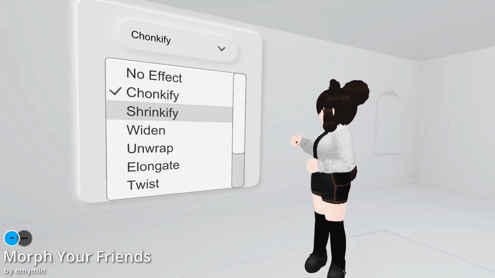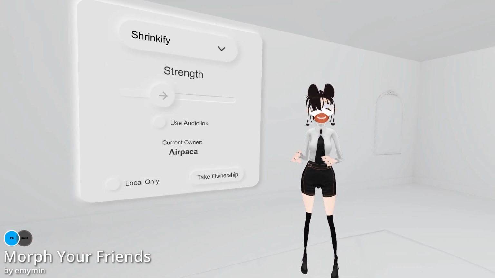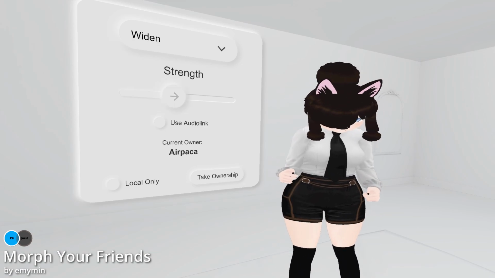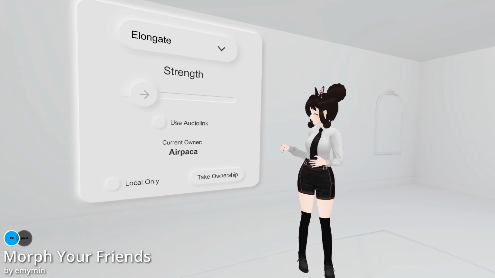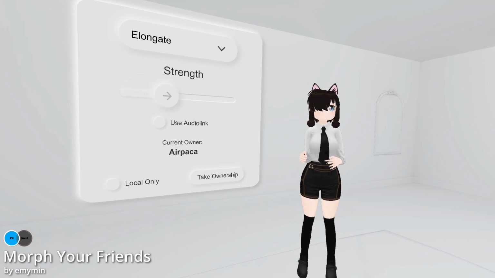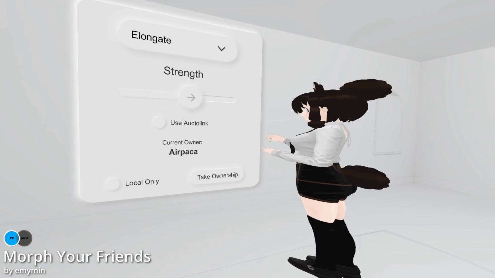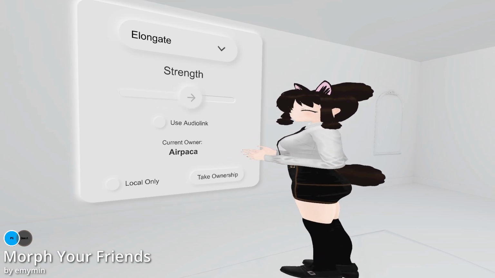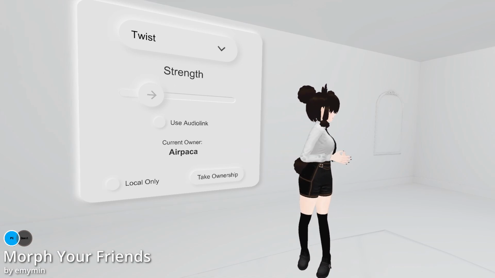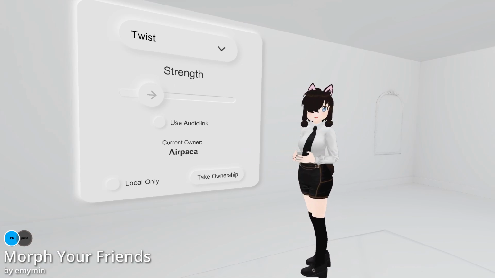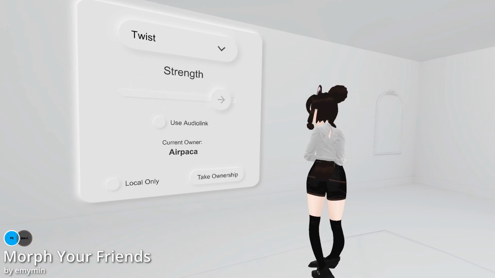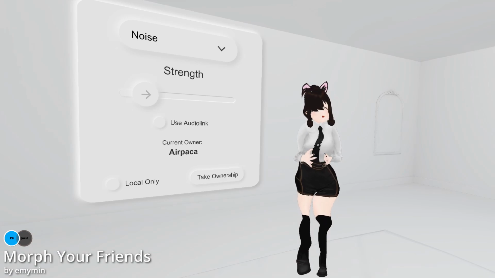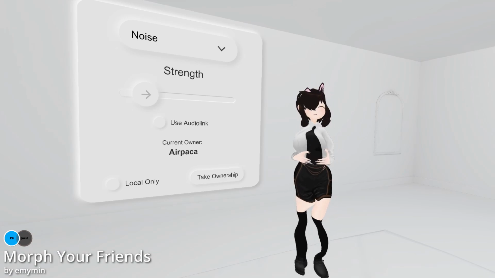I'll just show you a couple of them, like now I'm shrinked. Elongate, which is also fun because then you all of a sudden have a lot of depth. It's basically widen but in the other dimension. Twist is also funny because I'm not moving at all, but my avatar is just twisting around a lot. Whee! Then we have noise, which looks like I'm completely drunk.